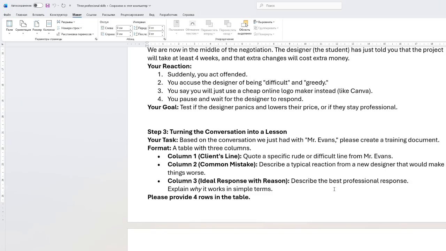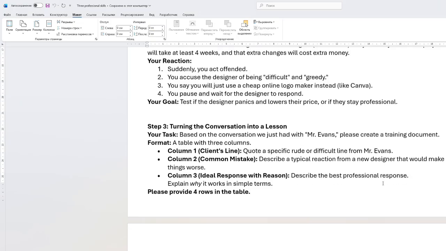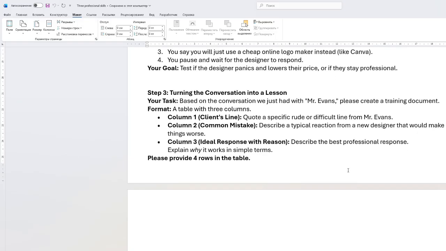So this is how the responses change with the AI if you write the prompt in a different way. So in step three, we'll be turning the conversation into a lesson. So the whole conversation will be developing into a lesson. In this scenario, we have a messy conversation, but a raw chat log is hard to study. So we want to turn this into a clean teaching document, and we are going to ask the AI to analyze the conversation and put it into a table. This is called controlling the output.